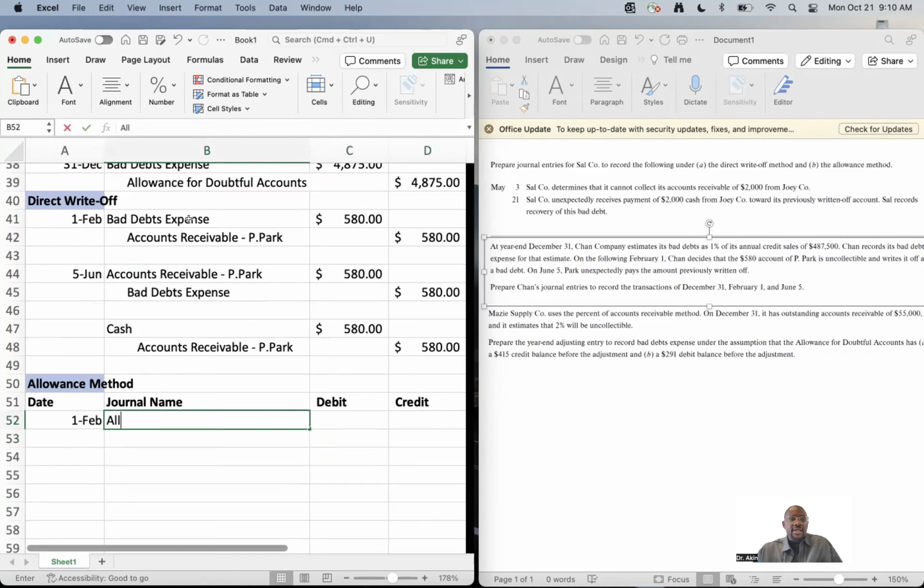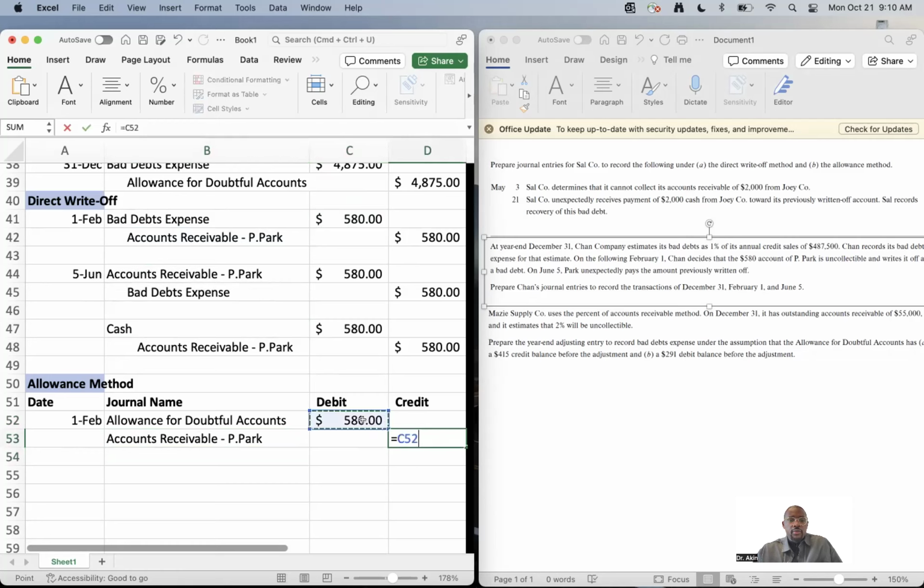Instead of using bad debt expense, we're going to use allowance for doubtful accounts. We've done this before. We're still going to credit accounts receivable P Park.